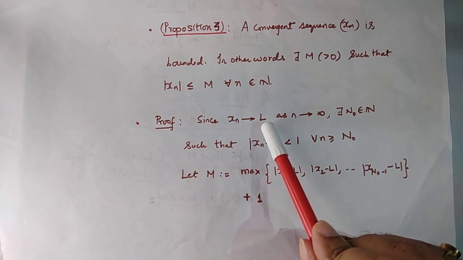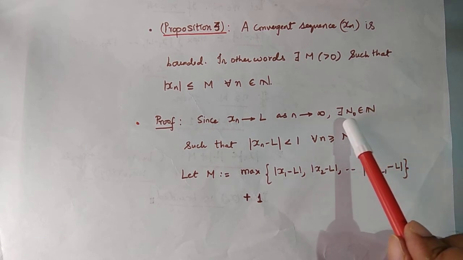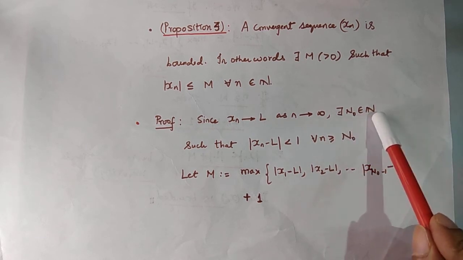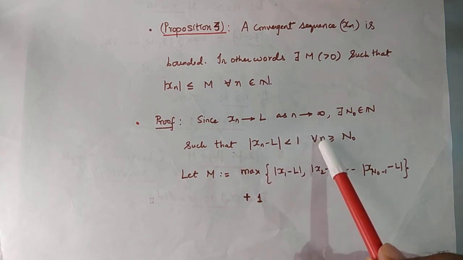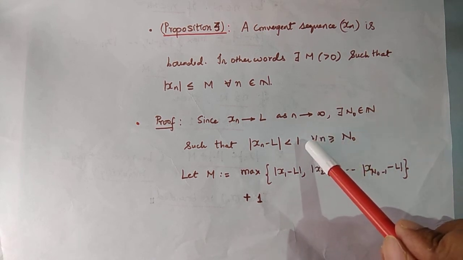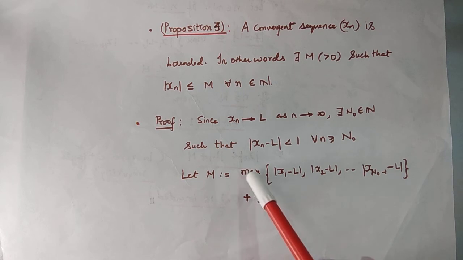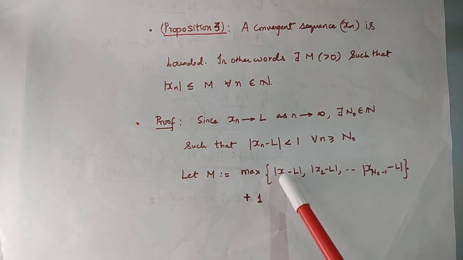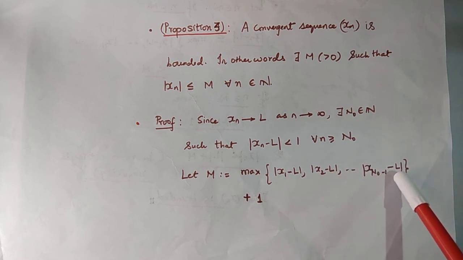Since xn tends to L as n tends to infinity, by virtue of the definition of the limit, there exists a natural number n naught such that mod of xn minus L is less than 1 for all n greater than or equal to n naught. Here we have just chosen epsilon to be equal to 1. Now we define m in the following way. M is defined as the max of mod of x1 minus L, mod of x2 minus L, up to mod of xn naught minus 1 minus L, plus 1.